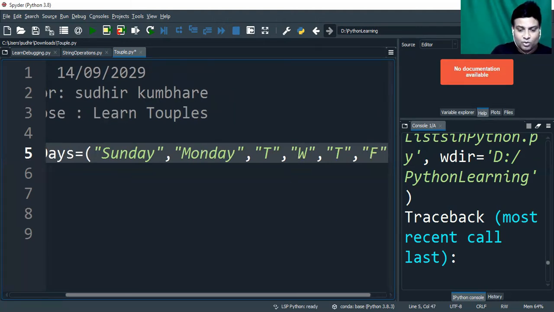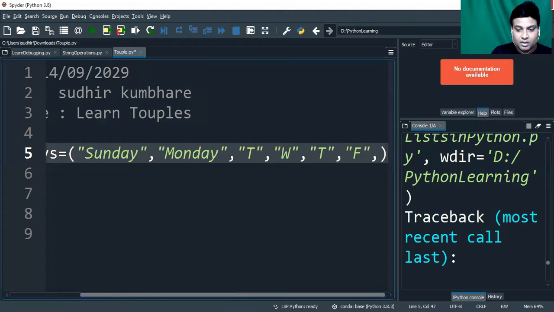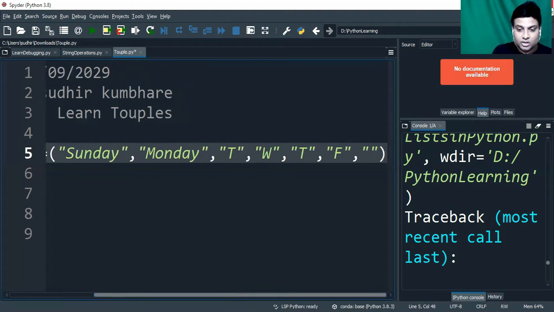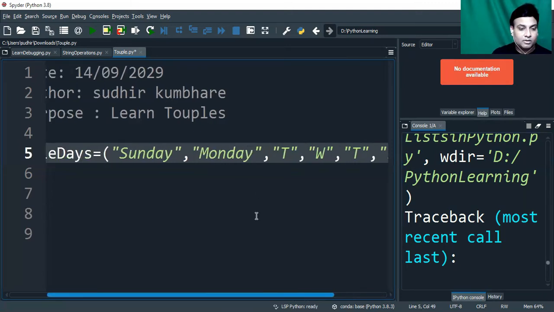Sorry guys, I don't want to write each and every day, so I'm just giving the initials. And again Saturday. This is the tuple which has string type data, from Sunday, Monday, Tuesday, Wednesday till Saturday.